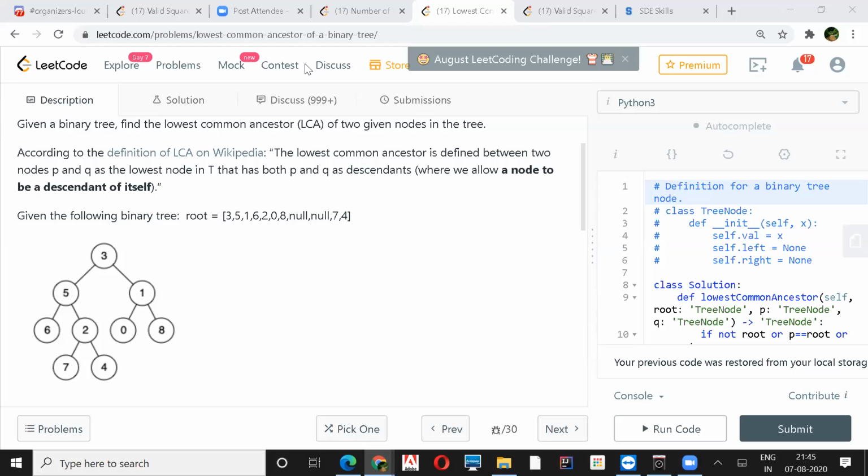It's not a very simple in-order. Exactly. It's a minor modification, but that is also not so easy to come up with. If it were a BST, that would have been far easier, because you'd always choose the path. Yeah, right.